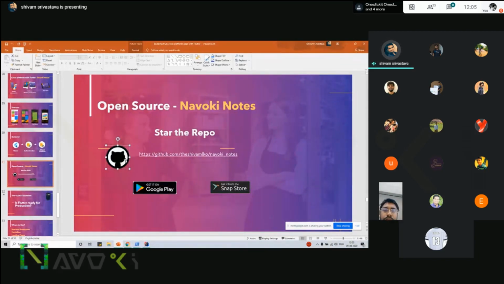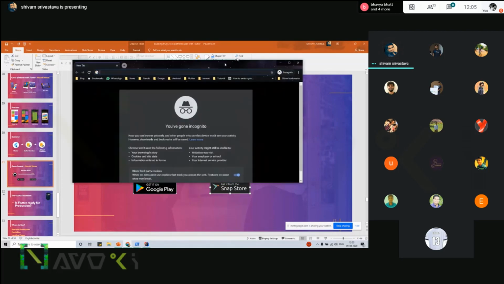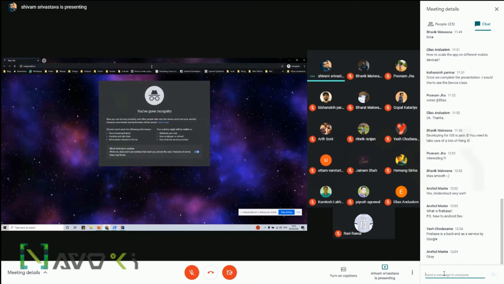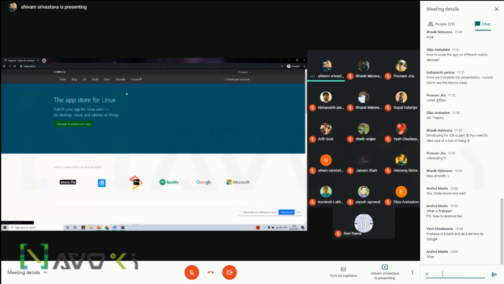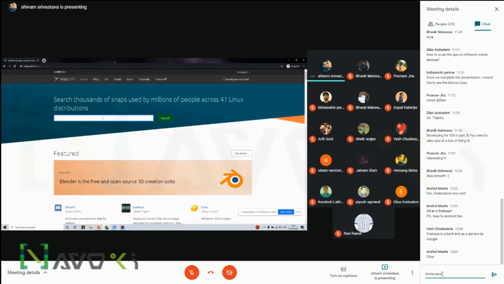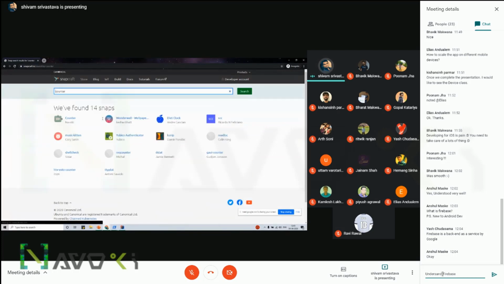You can use other features of Firebase, and this application is also available on Google Play and the Snapcraft. So if we go on the Snapcraft, there is one application I tested with the Flutter publishing app that you can check.